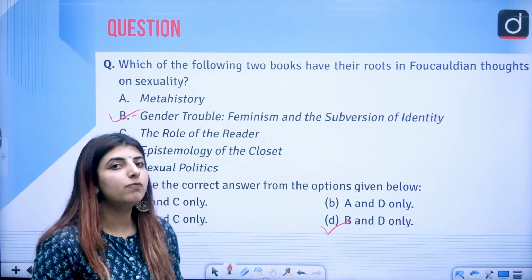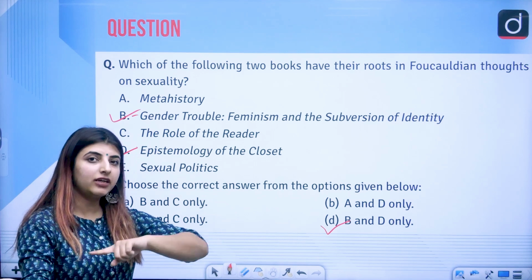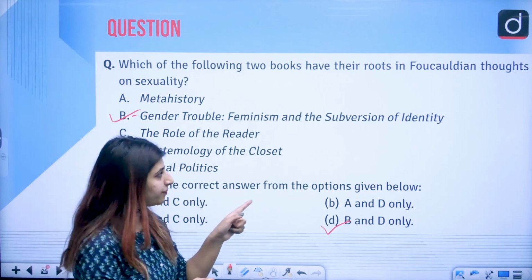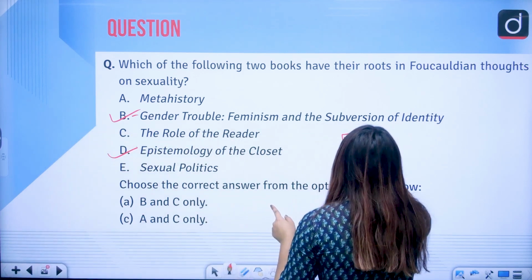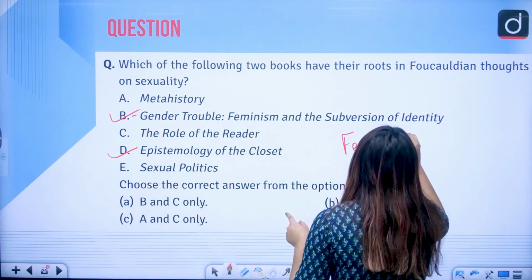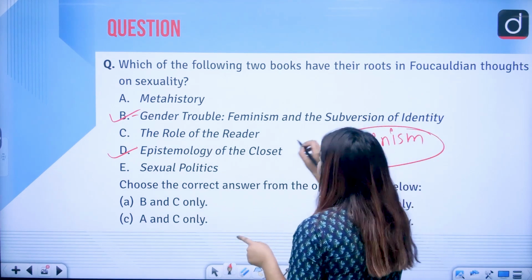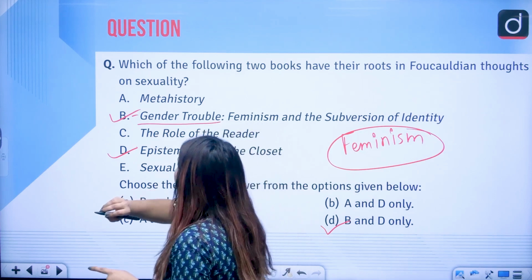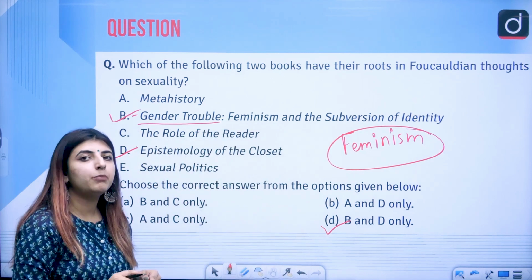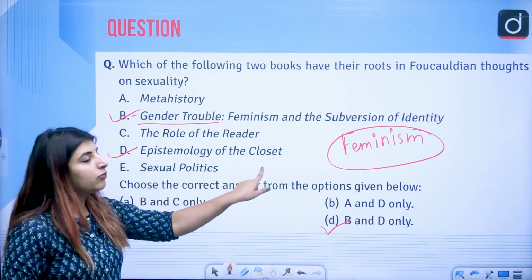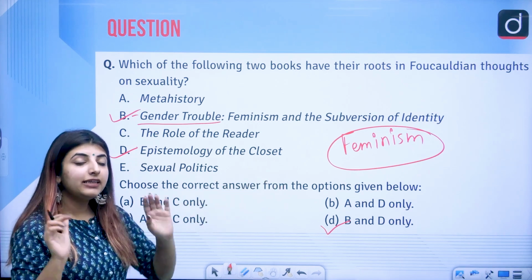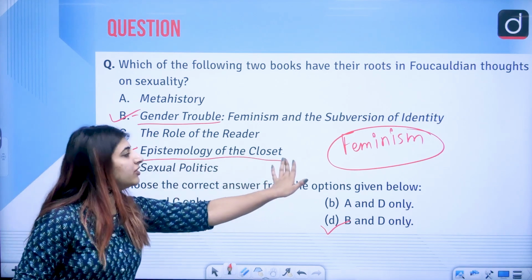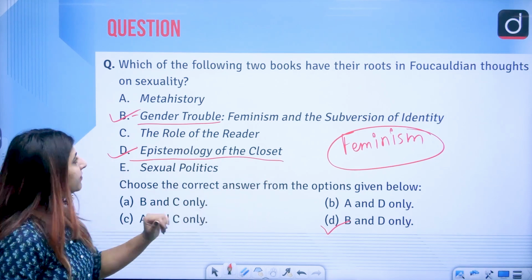These two books are written by, when it comes to, if you read feminism, right? If you read feminism, you will know that even in Gender Trouble, how Butler talks about the gender performativity and epistemology of the closet, right? These two are the prominent. This is basically much and more related to the queer studies, correct?